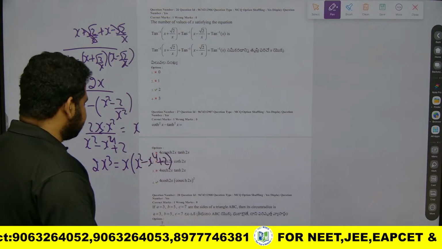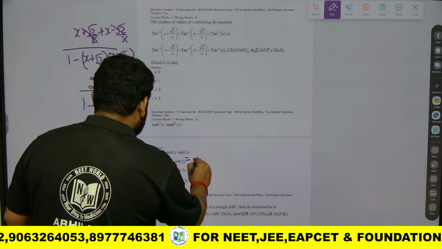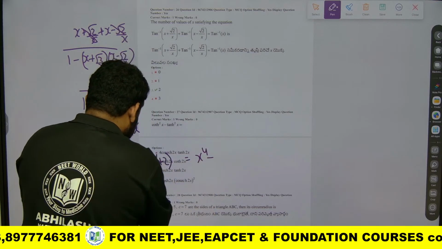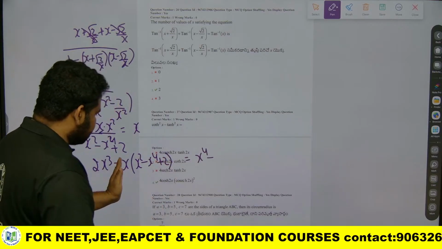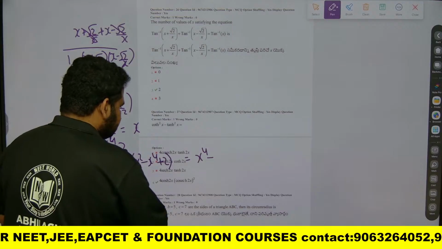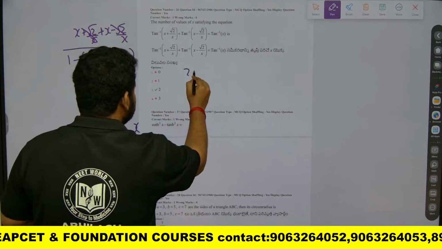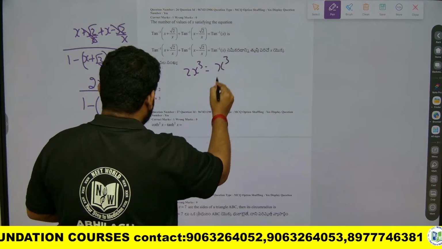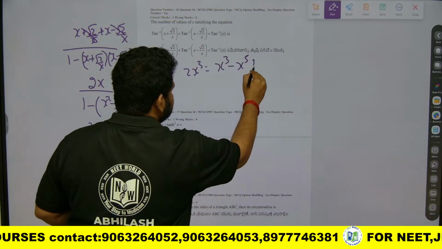Now if I bring everything to LHS, first let me multiply this. If I multiply x into x to the power of 4 and plus 2, what will I have? Let me write it another step. I will write here 2x cube is equal to x into x square, which is nothing but x cube. X into x to the power of 4 is x to the power of 5. X into 2 is nothing but 2x.